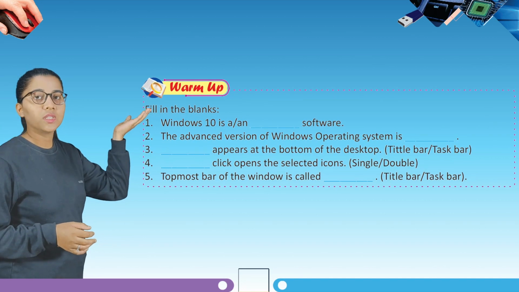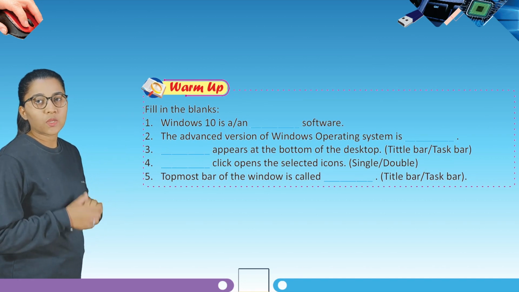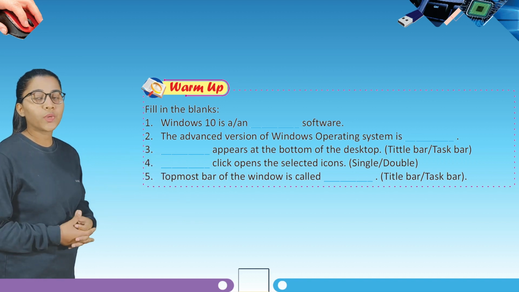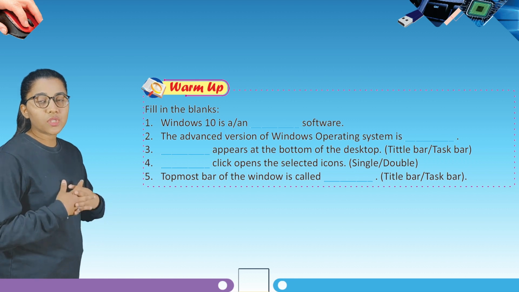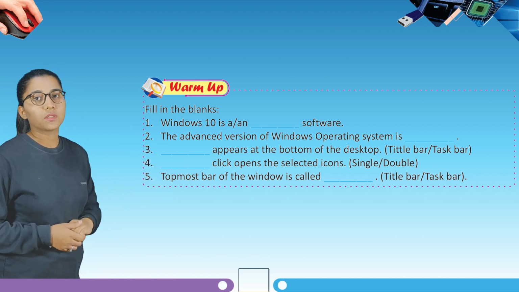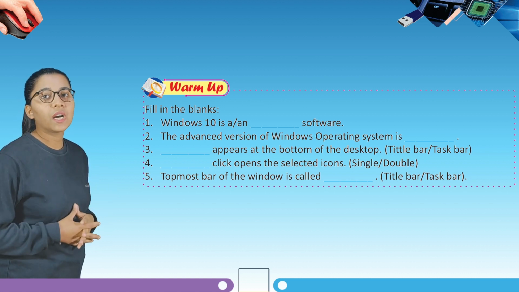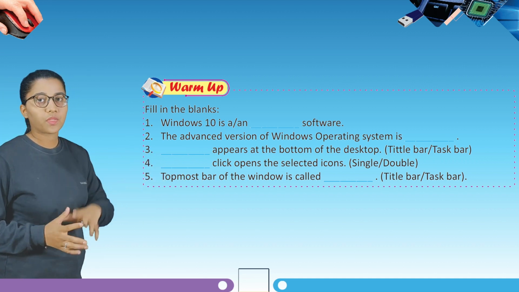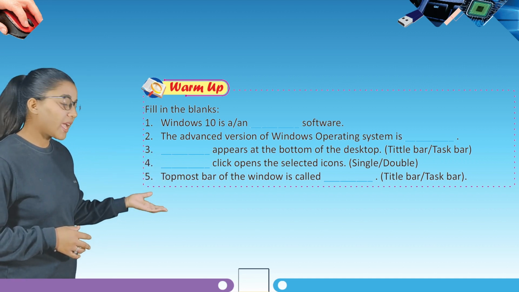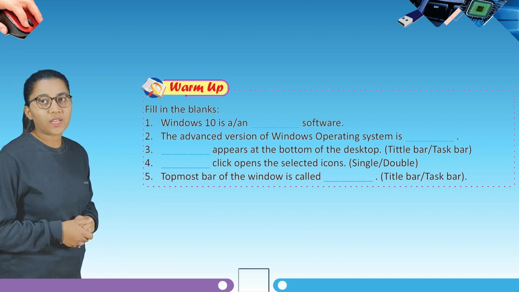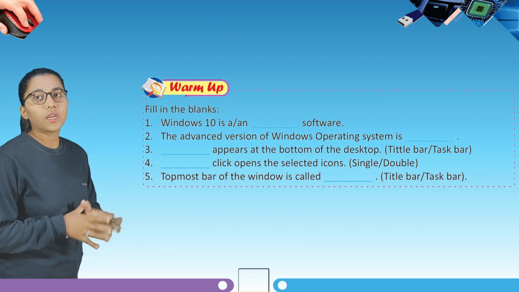So students, now we have a warm-up question, that is fill in the blanks. You have to fill the blanks with the suitable words. First, Windows 10 is a or an dash software. Second, the advanced version of Windows operating system is dash. Third, dash appears at the bottom of the desktop, that is title bar or task bar.